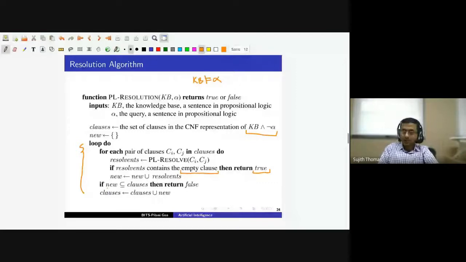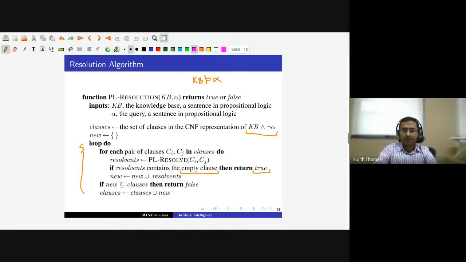So if we are not able to derive any new clauses, it means new will be a subset of the clauses that we have already derived. If the new clauses are a subset of the clauses that we have already derived, it means that we are not able to derive any new clauses, which means the knowledge base does not entail alpha.